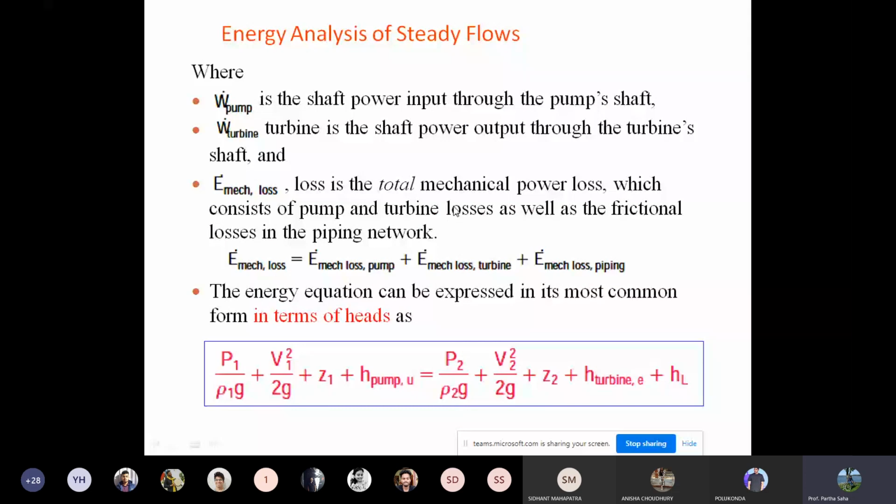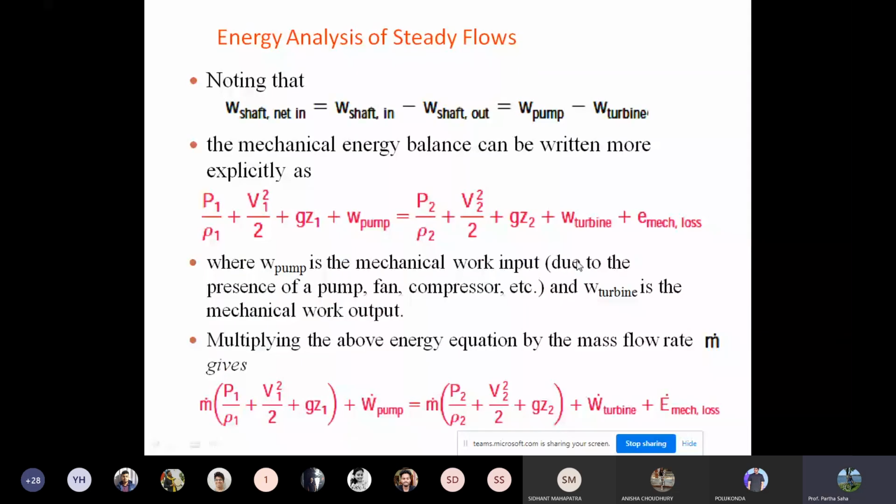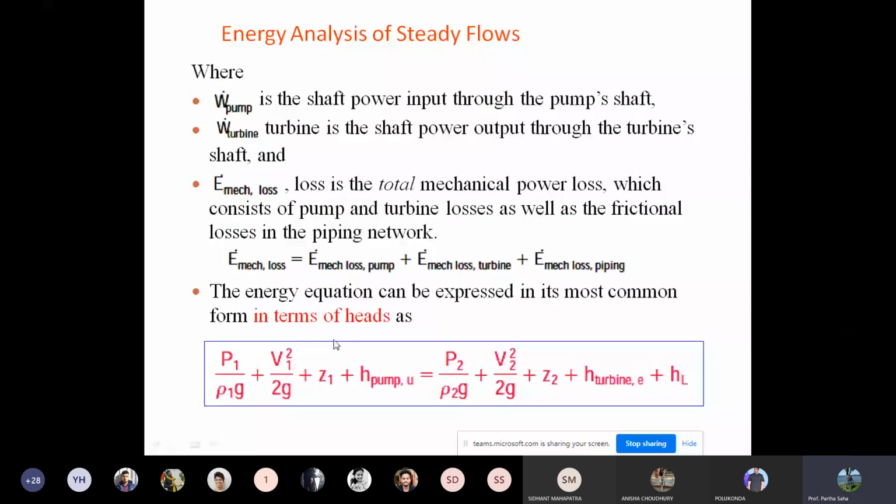Now the energy equation can be expressed in the most common form in terms of head. If you divide this equation by g, it will become P1 by rho 1 g, plus V1 square by 2g plus Z1, plus H pump, equals P2 by rho 2 g, plus V2 square by 2g plus Z2, plus H turbine plus HL. So we are dividing this equation by g, and we see these terms: H pump, H turbine, and HL.